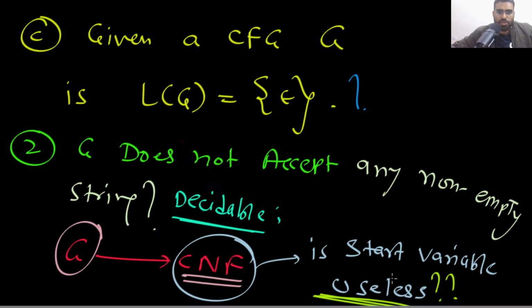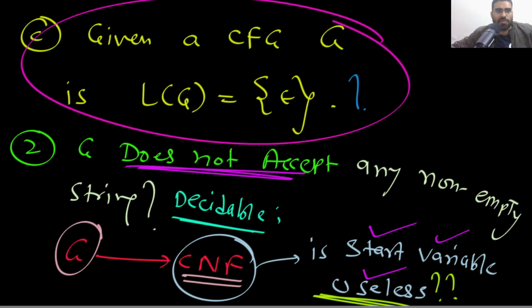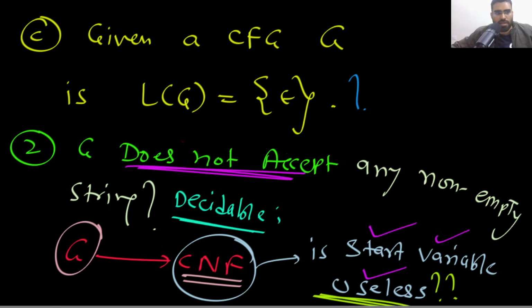This useless variable check you can also do. Remember, G should not accept anything other than the empty string. G should not accept any non-empty string. So you can convert this to Chomsky normal form. In the Chomsky normal form, you can check that the start variable is useless. If the start variable is useless, then the answer will be yes. So very simple. Let me conclude this, option C.